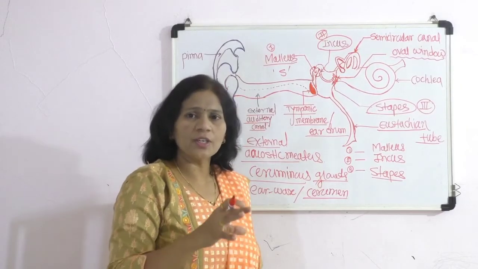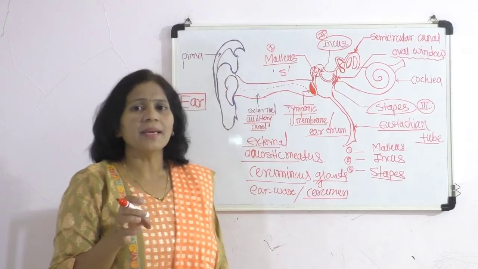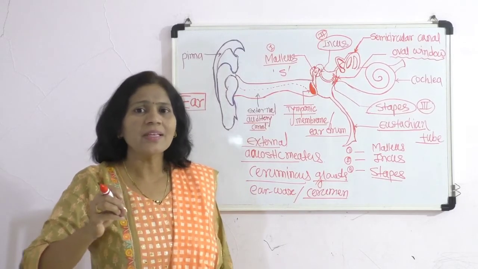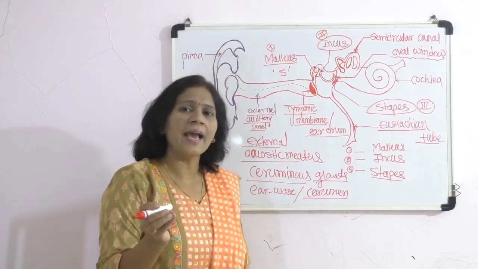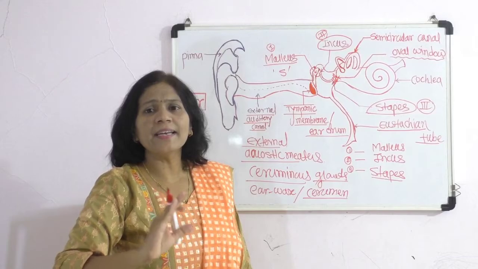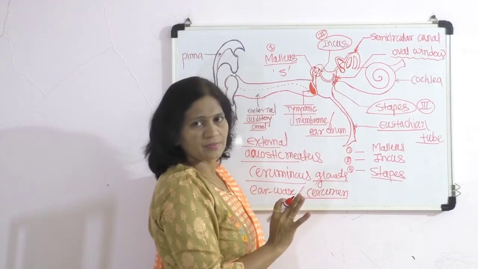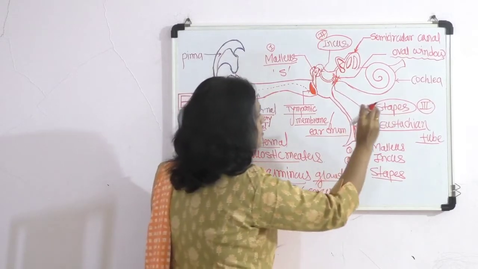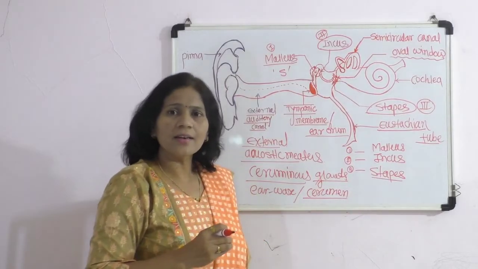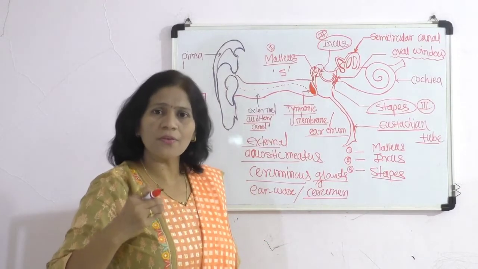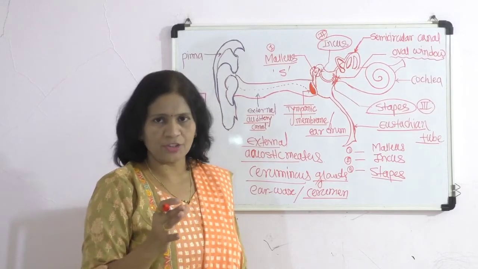As the eustachian tube opens into the pharynx, the ear has a connection with the throat, which basically helps in maintaining the pressure on both sides. That's why this is the most important structure which communicates the ear with the throat, or with the pharynx, and helps in maintaining the pressure.